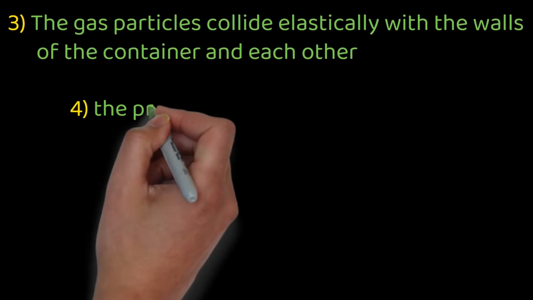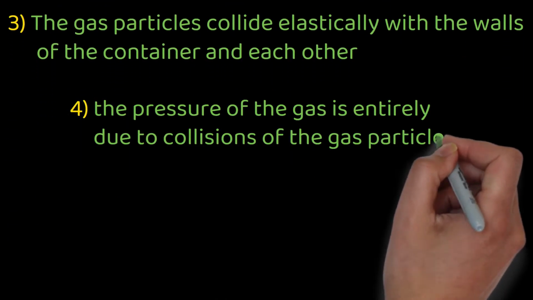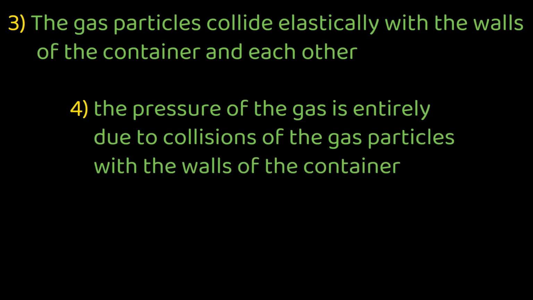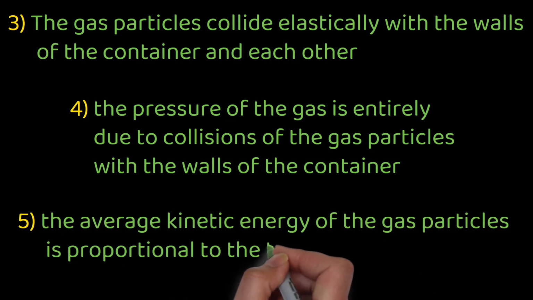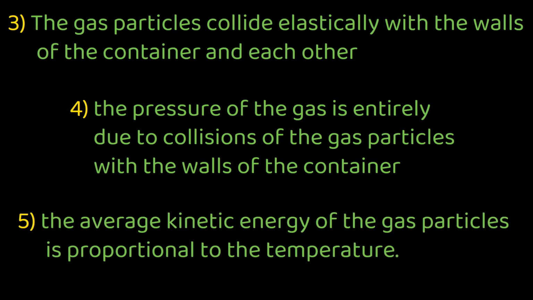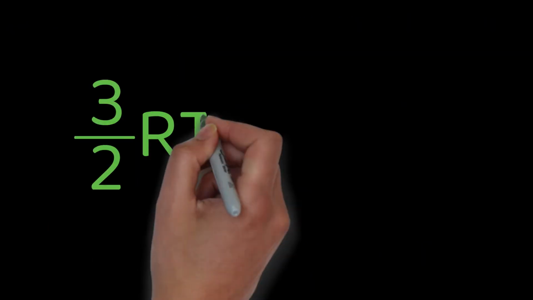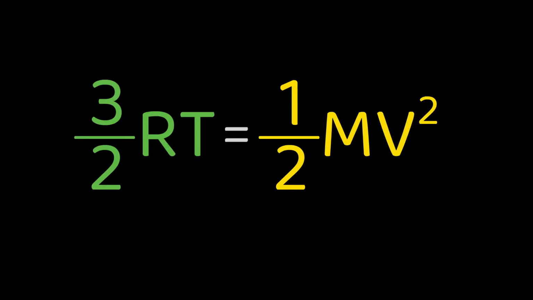Fourth, the pressure the gas is exerting on the container is entirely due to the force of the collisions of the gas particles with the wall of the container. And finally, the average kinetic energy of the gas particles is proportional to the temperature. Mathematically, that looks like this. The yellow side is the mathematical expression for kinetic energy, and the green side represents the average kinetic energy of the collection of gas particles.